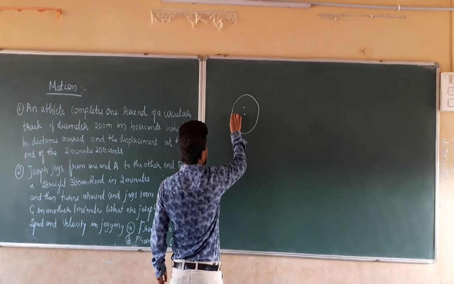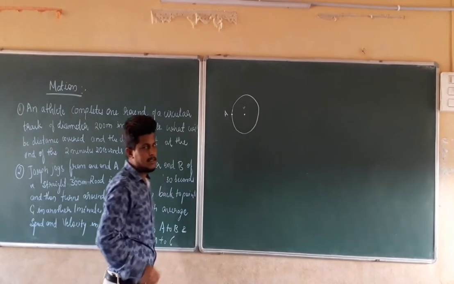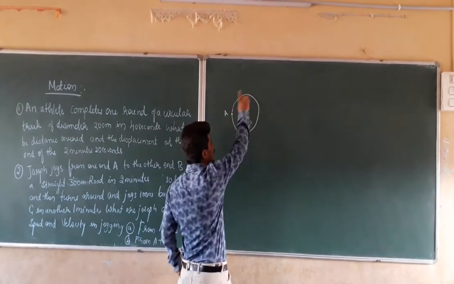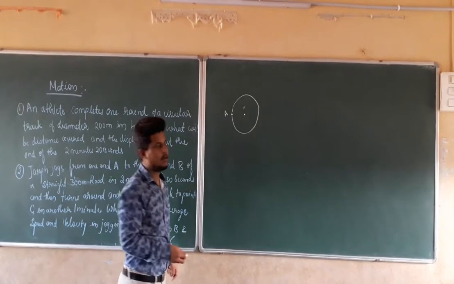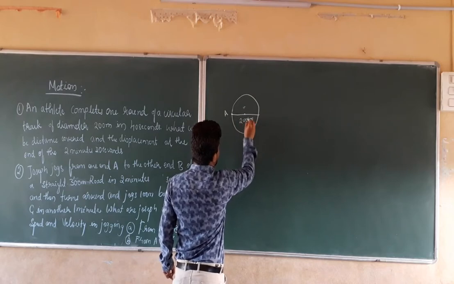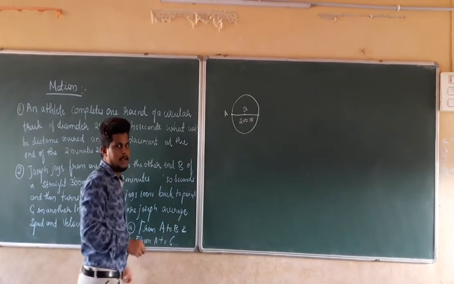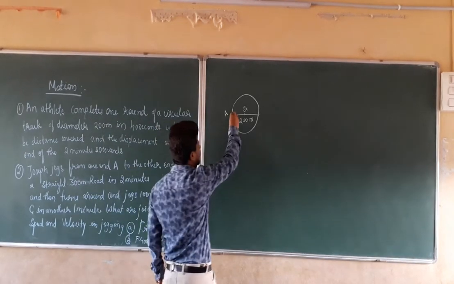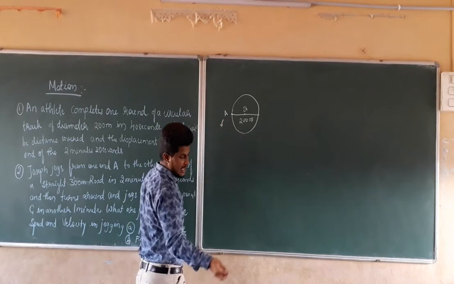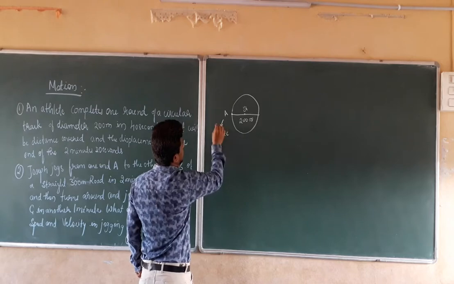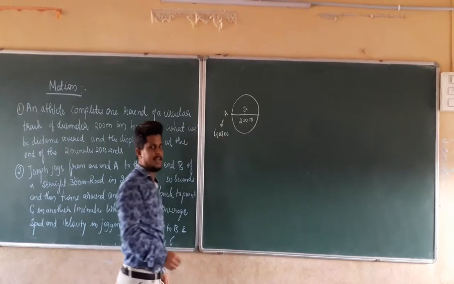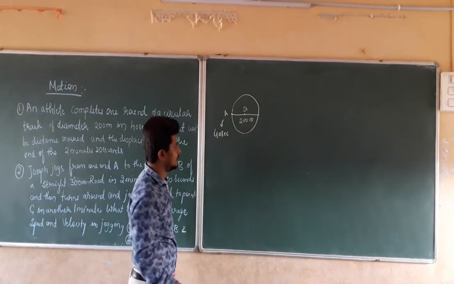Let this be the initial position A. This is the initial position of the athlete who is going to start from this point, so that he is going to complete the rounds of this circular path or circular track. This circular track has the diameter of 200 meters. And for completing one round from point A to point A again, how much time is it taking? It is taking a time of 40 seconds. The athlete takes 40 seconds to complete one complete round of that circular path which has the diameter of 200 meters.